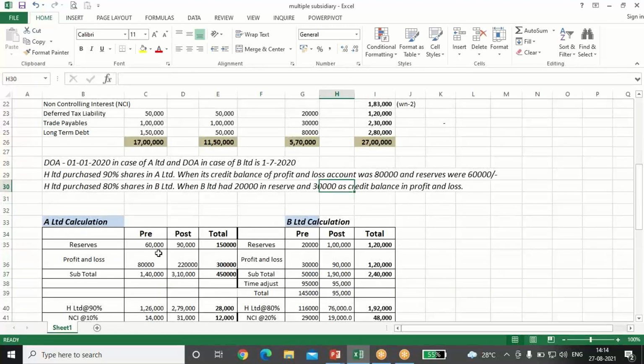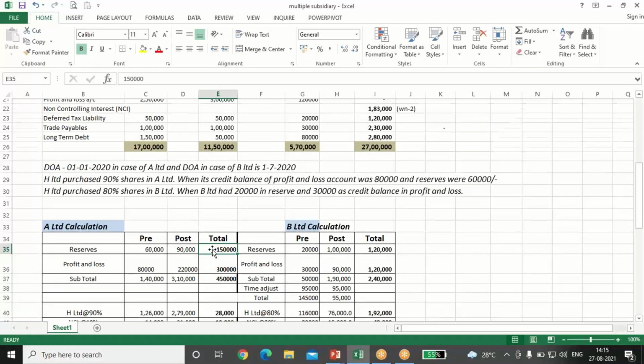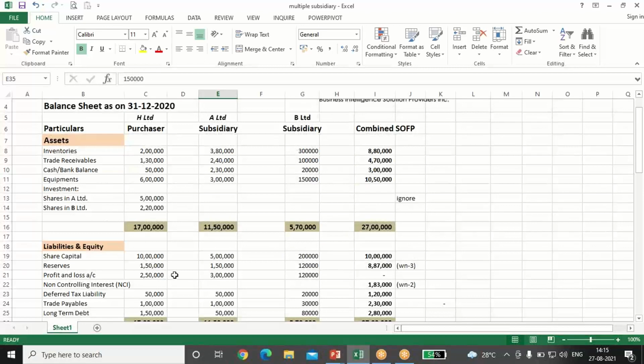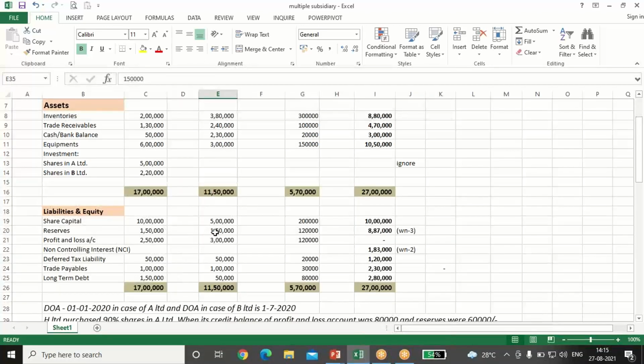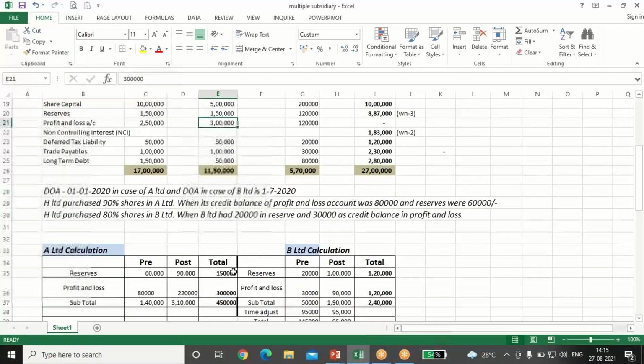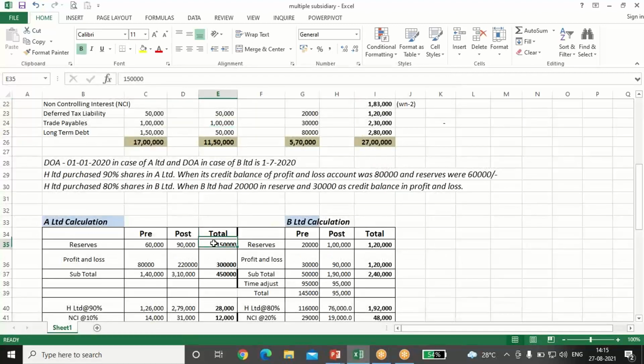So first we'll do the calculation of the AOP, pre, post and total. In case of A Limited, first we'll see. Reserve total, we can see from the balance sheet. Reserve total is 150 and P&L total is 3 lakh. At the time of acquisition, investment in A Limited was on 1st Jan.